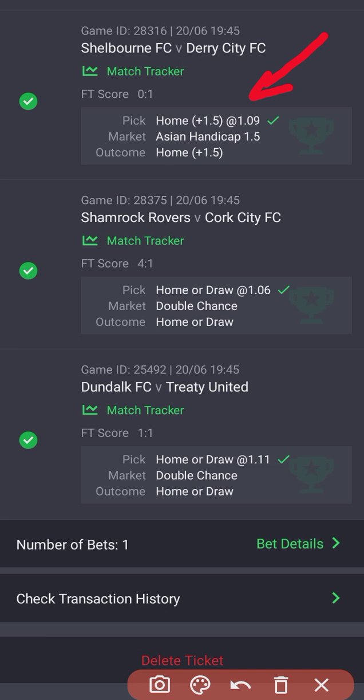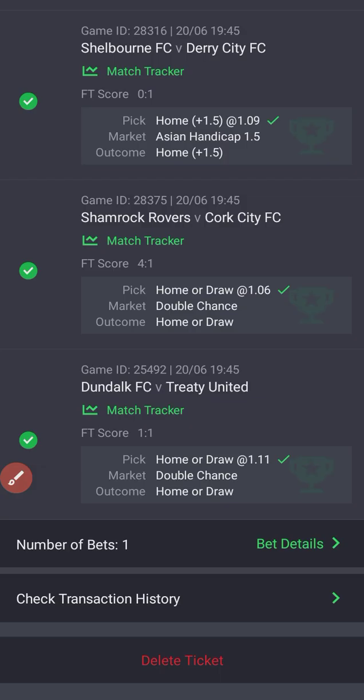I gave them positive 1.5, and that match went 1-0 in favor of the away side, and still we won that particular game. Now, had it been that this match ended 2 goals in favor of the away team, it would have become a draw. The amount of money I used in betting that game, of course, is an accumulator. If I had played it single, it will be divided into 2. But adding this in my accumulator bet slip, even if it had ended 2-0 in favor of the away side, these bets will still be a push, and a little percentage of money will be reverted back to me. All right, let me look for another example and share with you.